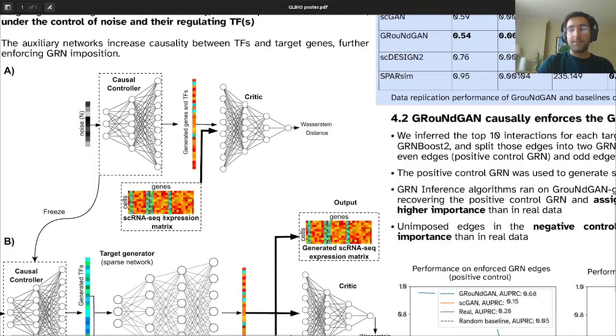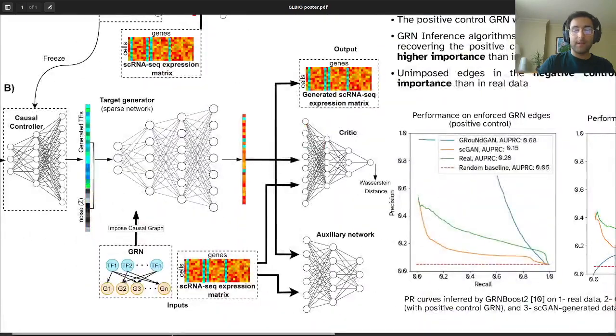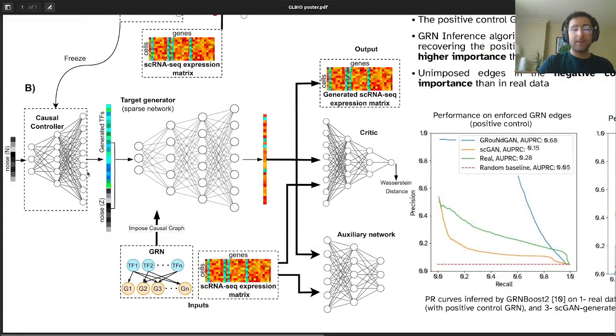First, we use a single-cell dataset to train a Wasserstein GAN on all genes and TFs. And we then isolate the generator of this first GAN and rename it to a causal controller and use that in a second GAN. So in the second GAN, the causal controller only generates TFs, and those TFs are used as input to another generator called the target generator. And this target generator generates target genes based on TFs and noise to introduce stochasticity. And this is where we impose the causal graph, the GRN.